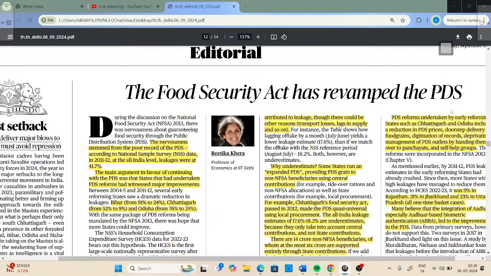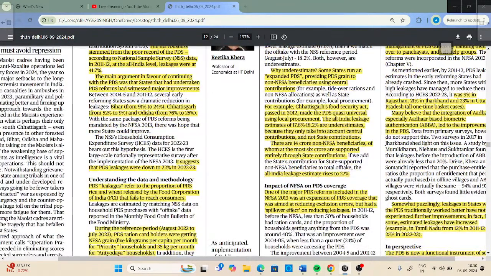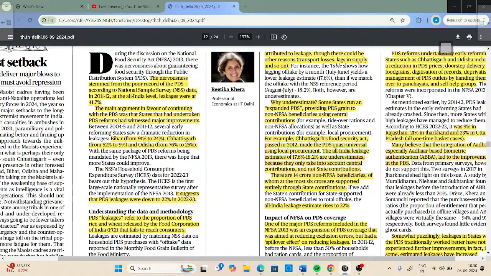Now, why underestimate? Some states run an expanded PDS, providing PDS grain to non-NFSA beneficiaries using central contributions. Some states in India are running this expanded public distribution system, and under it these states are providing benefits to beneficiaries who are not covered by the National Food Securities Act 2013. So using central funds, various states are providing grains to citizens who are not authorized to get these benefits under the National Food Securities Act 2013.